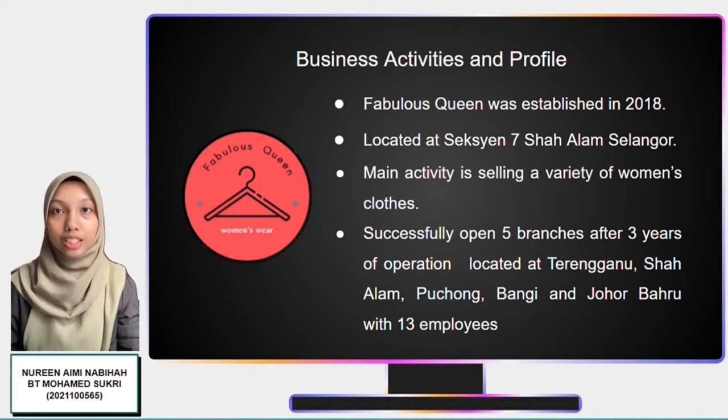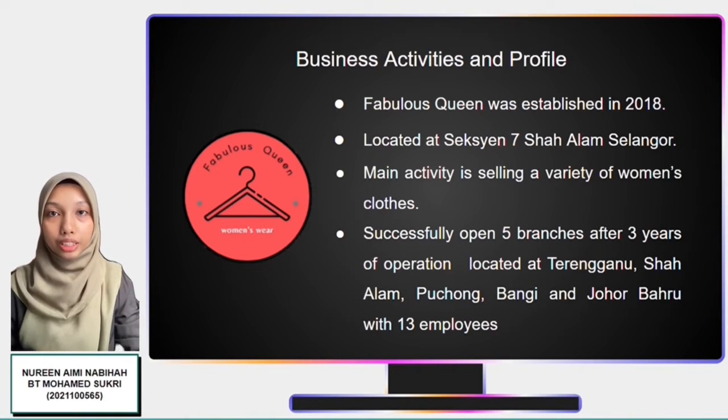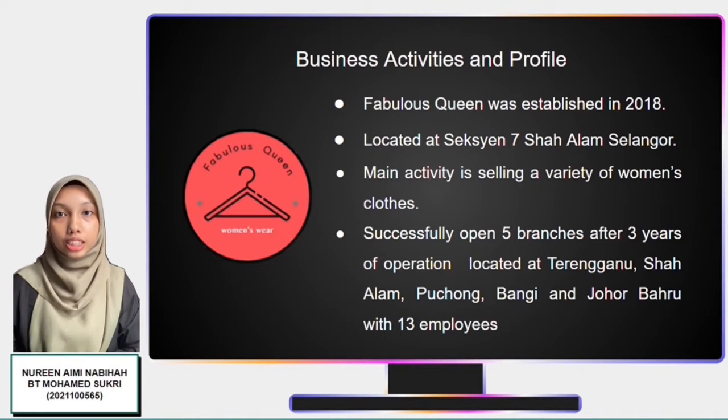First, I will present about our company profile. As you can see, this is the logo of our company, which represents our company name. Fabulous Queen was established in 2018. Our company headquarters is located at Section 7, Shah Alam, Selangor. Fabulous Queen specializes in selling a variety of women's clothes.